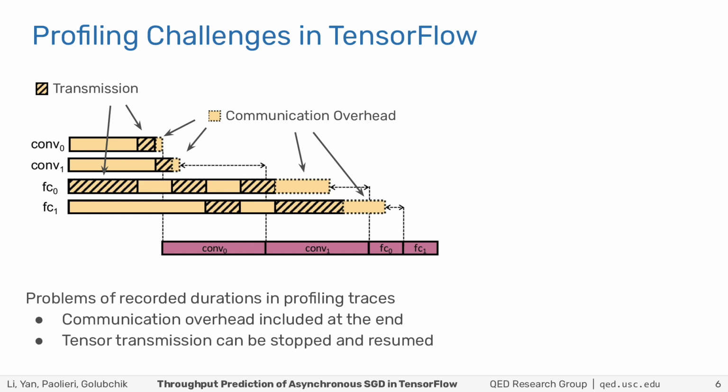So the time interval between the sender's request and the receiver's notification is not an accurate representation of the transmission time for a message. And even with a single message, with a single transmission starting immediately, notification of the receiver is delayed with respect to the end of the transmission because of data deserialization and memory copies after the data is received. So this is very complex, but on the other hand, we do need to know when transmission is happening, because when we generate synthetic traces with multiple workers, the duration of transmissions should be extended when they overlap and share network resources to and from the parameter server.